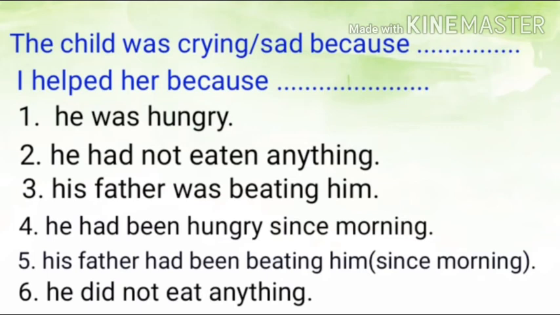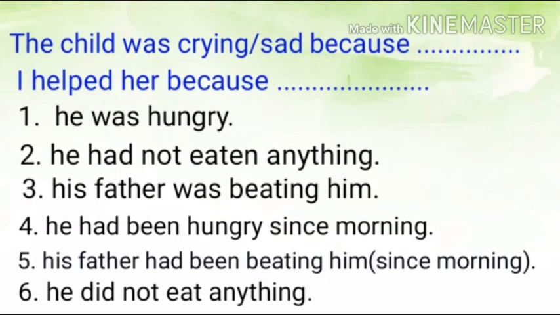The child was crying. His father had been beating him since morning. Number 5th. This is a past perfect continuous tense and it is a situation which continued from morning until the time the boy was crying.